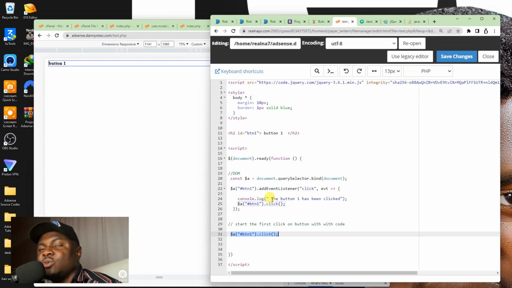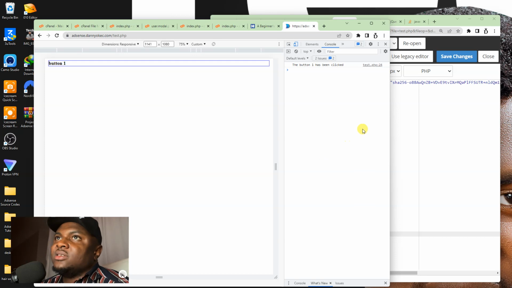So that was the question. Why is it not clicking itself? Why can't we trigger an event so that the handler can recursively keep doing the same thing? Like I'm saying click button 1, and then inside the button 1 handler, it's going to tell us button 1 has been clicked, and it will in return click on button 1 again, that will in return say it has been clicked, and the cycle continues. But it's not like that. All it does is do it once.